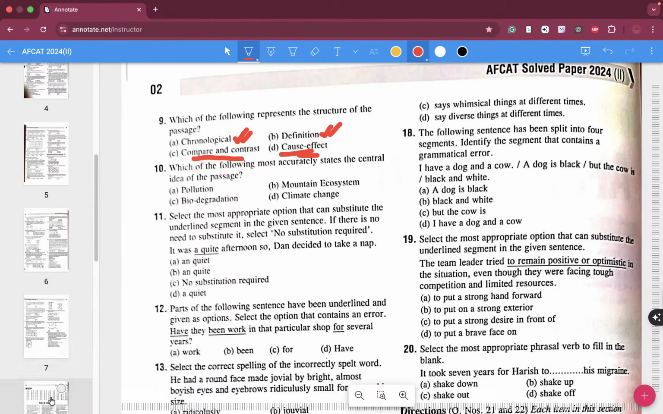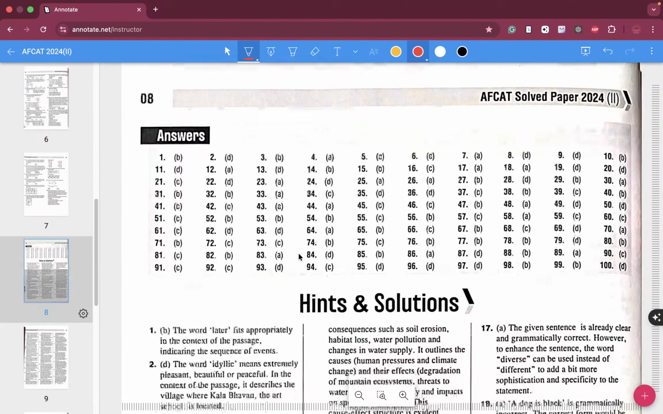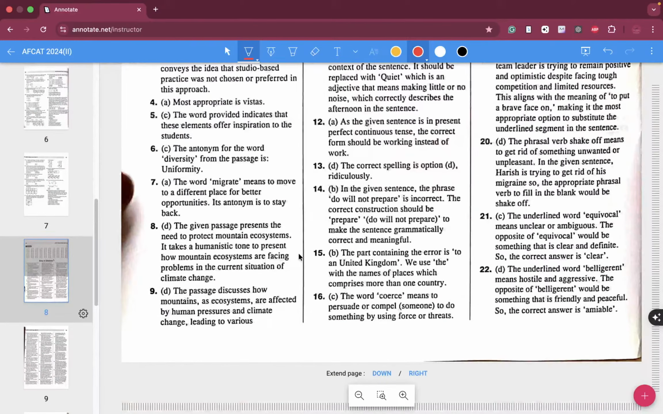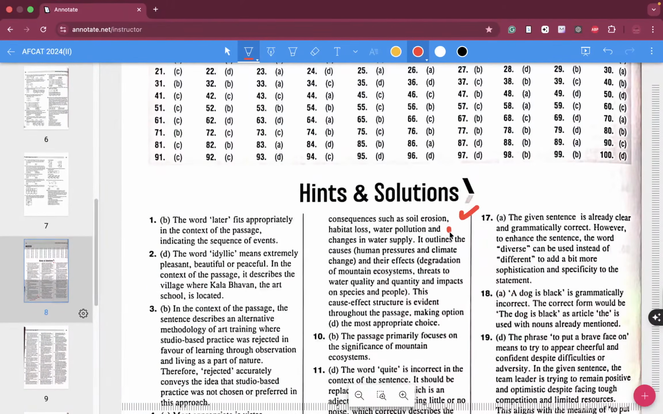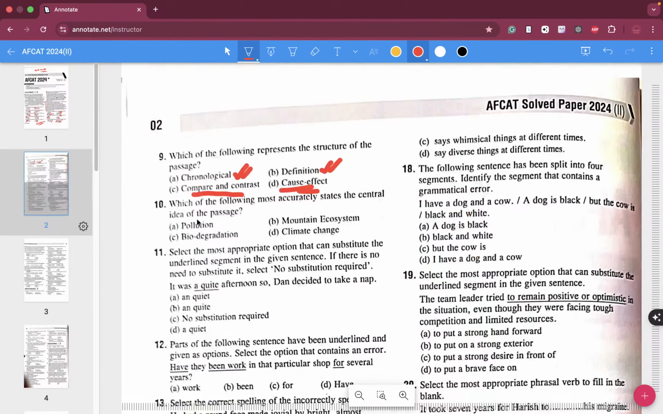Question number 9. It says that the passage discusses how mountain ecosystems are affected by human pressure and climate change, leading to various consequences such as soil erosion, habitat loss, water pollution, change in water supply. Outlines the causes, human pressure and climate change, and their effects, degradation of mountain ecosystem, threats to water quality, quantity and impact. Okay, right, this is cause and effect, right? So over here as per the passage they are saying that cause and effect is the correct answer.